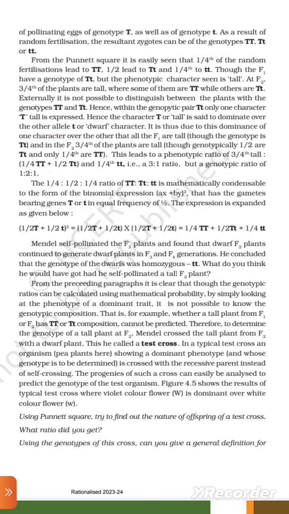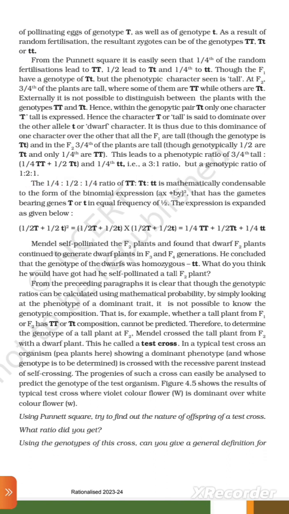It is just due to the dominance of one character over the other that all the F1 are tall though the genotype is capital T small t, and in the F2, 3/4 of the plants are tall though genotypically 1/2 are capital T small t and only 1/4 are capital T capital T. This leads to a phenotypic ratio of 3/4 tall and 1/4 dwarf, that is 3:1, but a genotypic ratio of 1:2:1, that is 1/4 capital T capital T plus 1/2 capital T small t plus 1/4 small t small t.